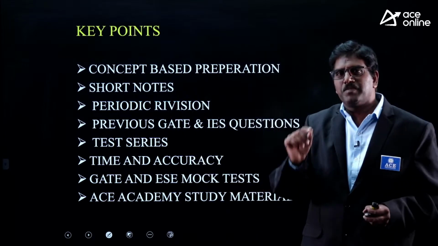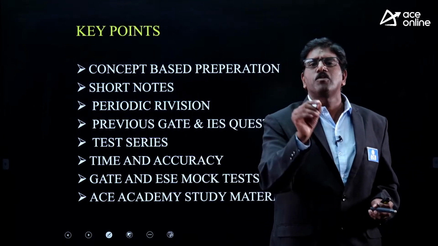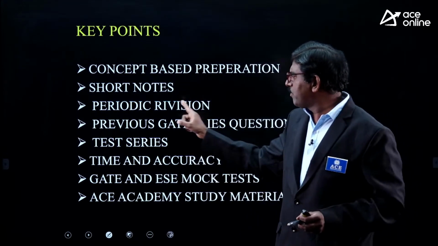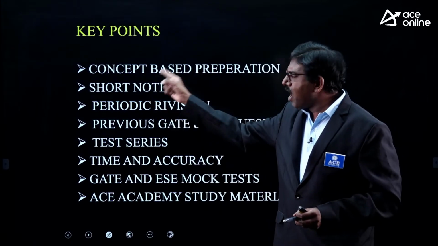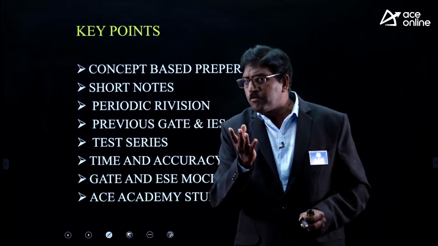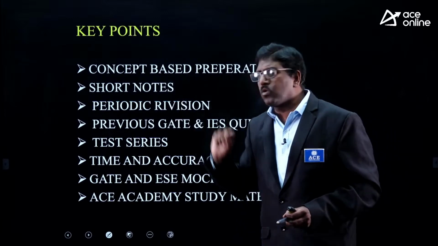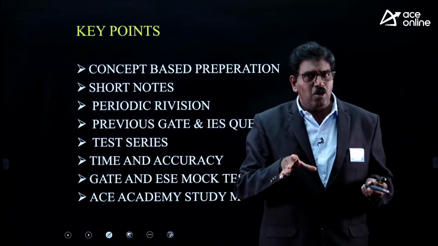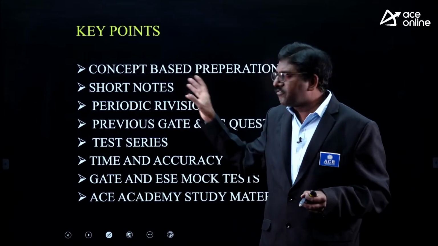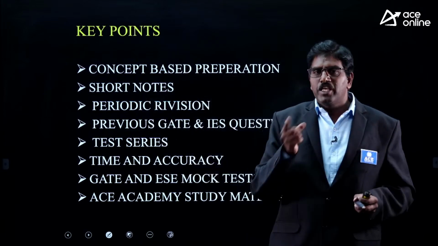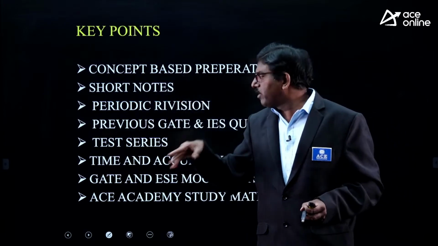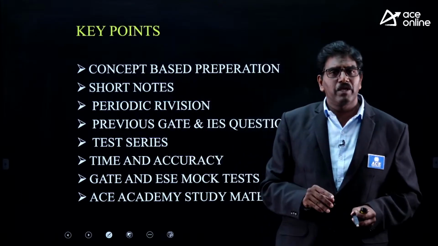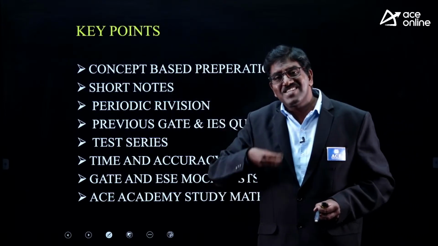Periodic revision means at least weekly once, or up to every 4 to 5 days. For every week, weekly once, you already have prepared short notes for previous subjects. Just open those notes and spend 1 hour only. What you have studied earlier, you have already prepared the data, the important formulas. Every week you follow like that. You just open the short notes you prepared for the earlier subjects and revise them. It is just a reminder.